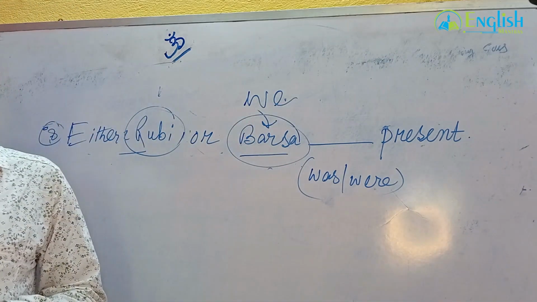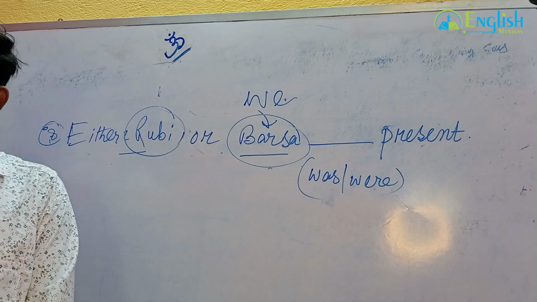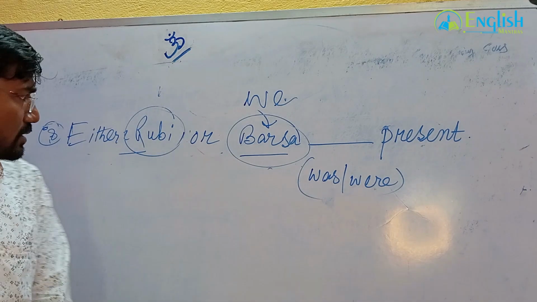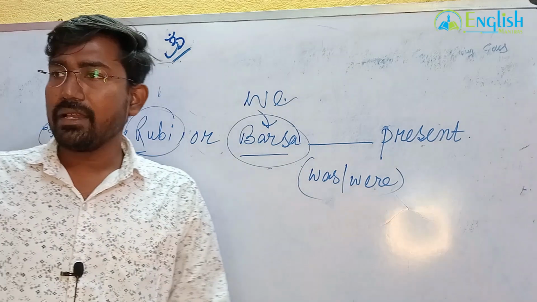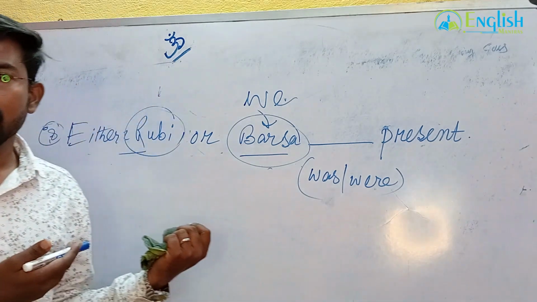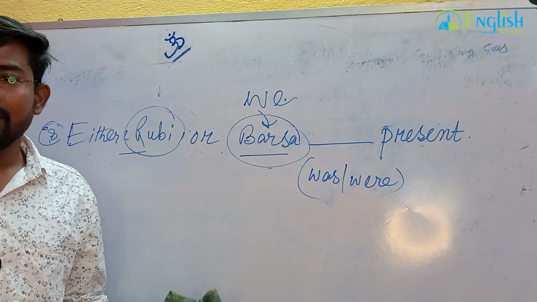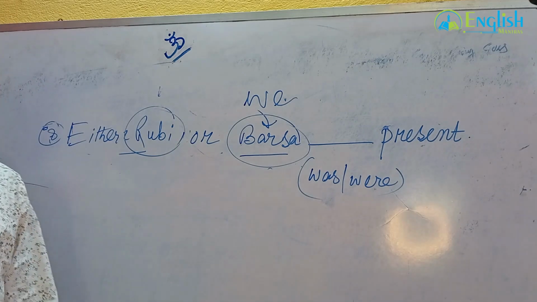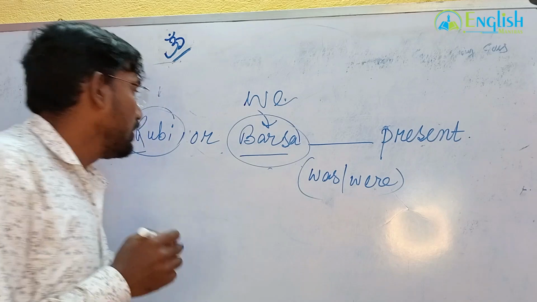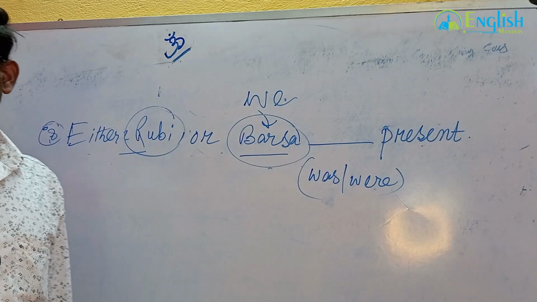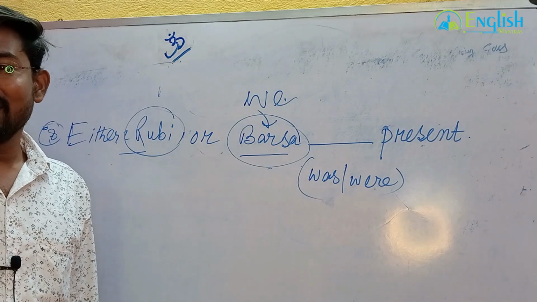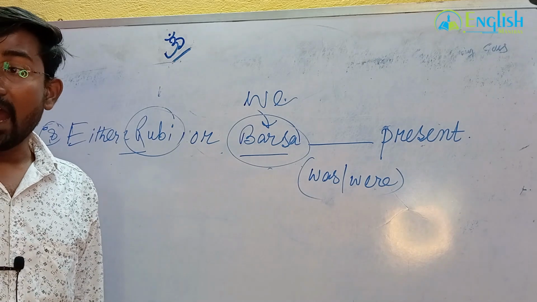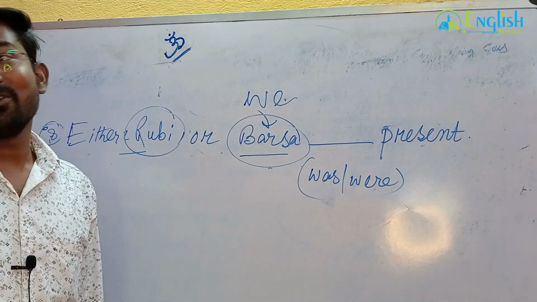If I say after or, either Ruby or, if we write we, then what will be the answer? Were. Why were? You can say Ruby may also have come, Ruby came also, because after or they have the plural form. So that is where you have to put your focus. Focus is your answer. What I have said is the simple way: what is the number after nor or after or?